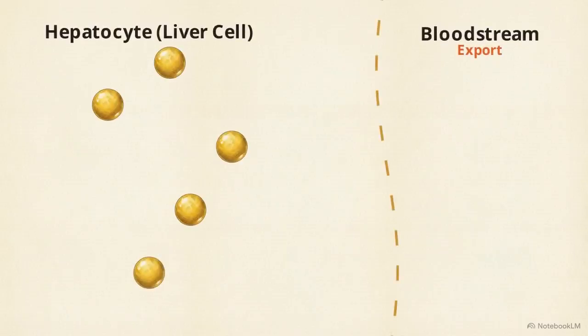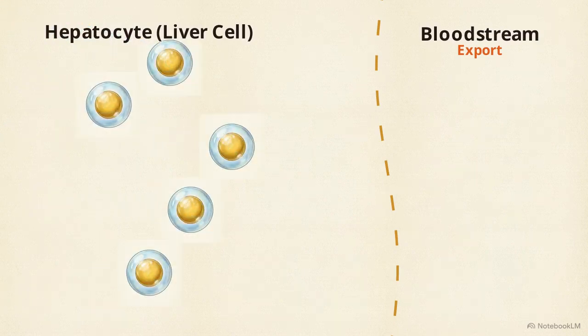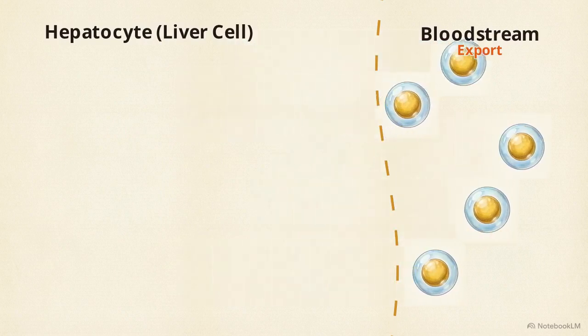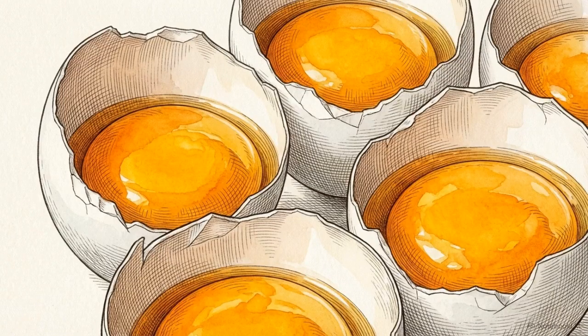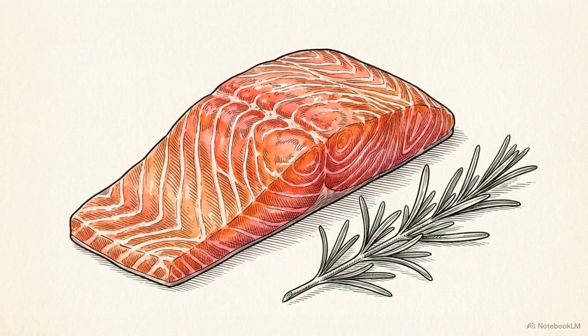Successful liver recovery also depends on the presence of choline, a nutrient essential for the export of fat. The liver uses choline to package fat into transportable units. Without it, the liver cannot move fat out of its cells and into the bloodstream for use by the rest of the body. To maintain these levels on a ketogenic diet, the primary sources are egg yolks, quality beef liver, and fatty fish like salmon.